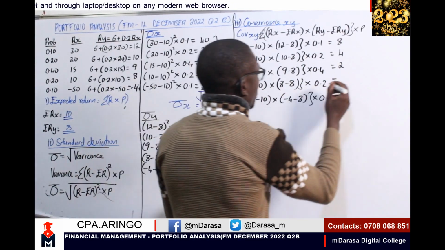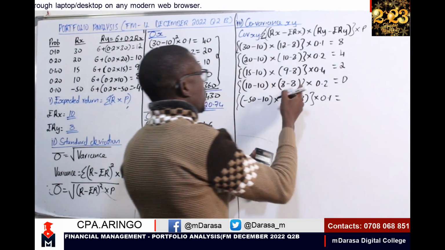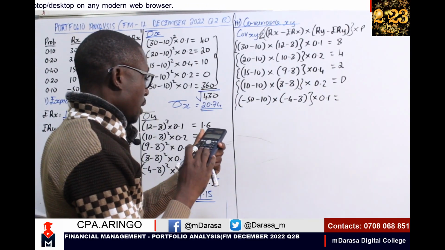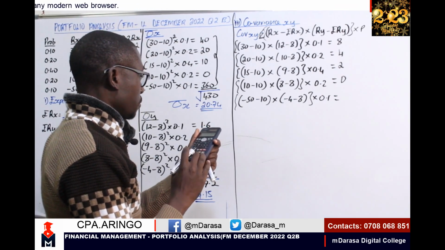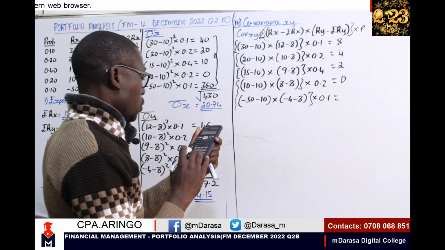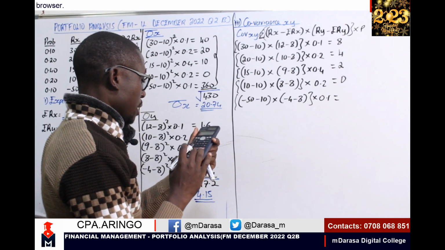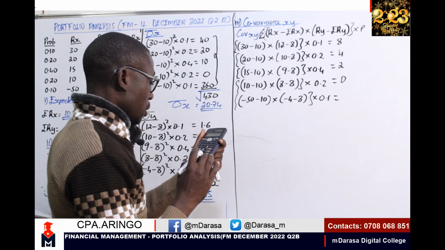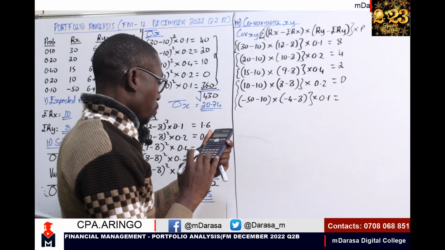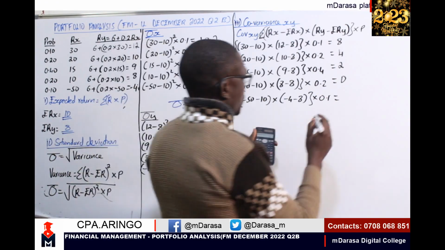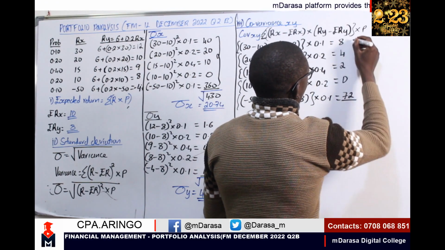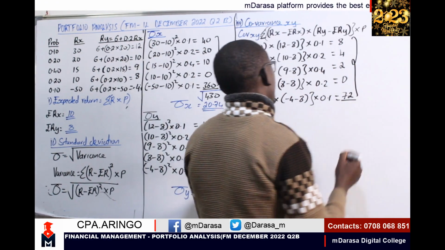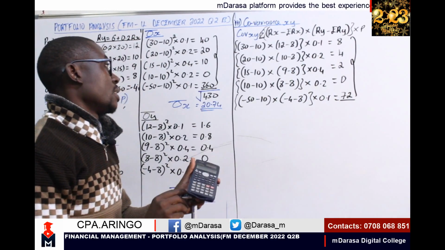This one of course should give us 0, because 0 times 0. Then lastly, minus 50 minus 10, we multiply by minus 4 minus 8 by 0.1. I'm getting 72 here. So what will we have as our covariance if we do the summation?